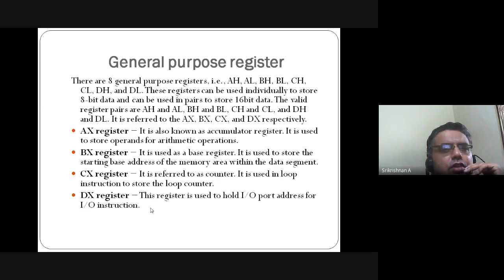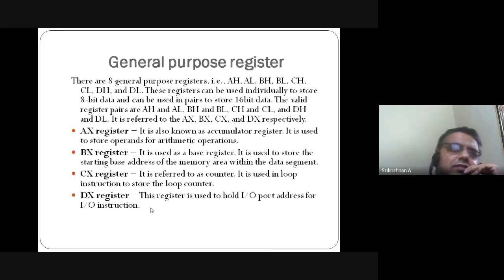Now coming to these registers, AX. AX is called the accumulator register. So all arithmetic and logical operations are going to be performed and stored in this register. It's a kind of buffer register, a buffer where you are going to store operands. Like you have cache memory in a browser, 8086 also has a kind of temporary storage mechanism that is taken care of by the AX register. BX register, again you can store the data from a base address. This one also can be used as a data register.